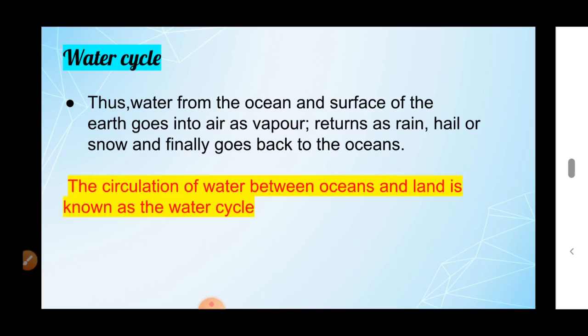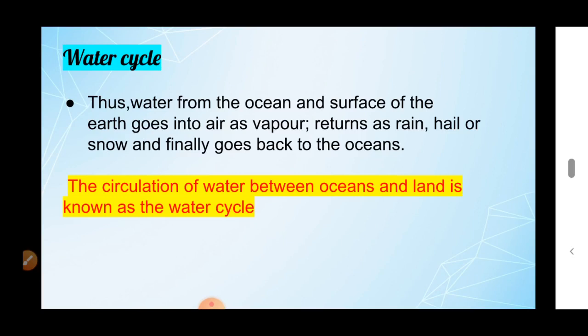So this circulation is known as the water cycle. The circulation of water between ocean and land is known as the water cycle. So students, what is the water cycle? The water cycle is the circulation of water between ocean and land.